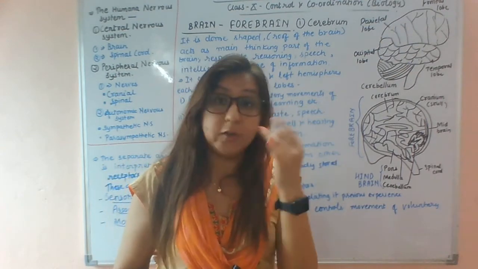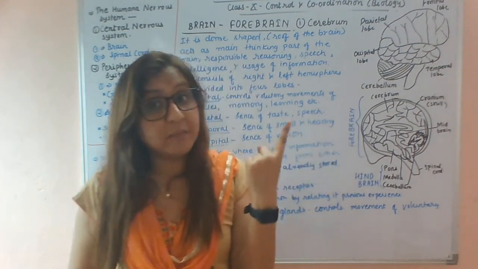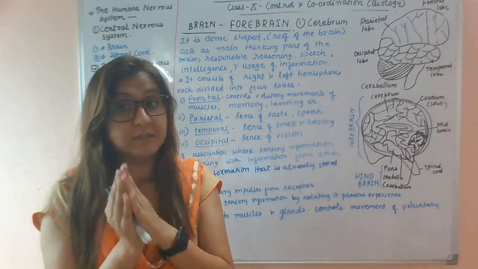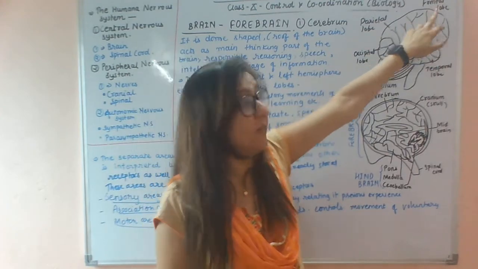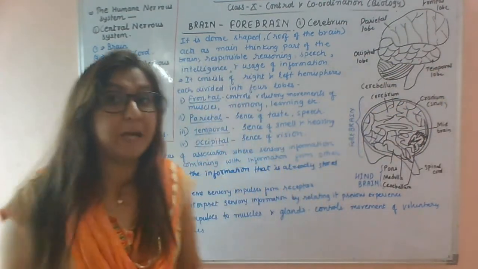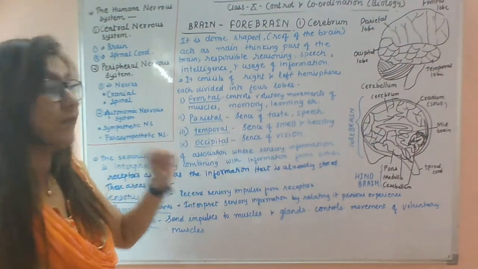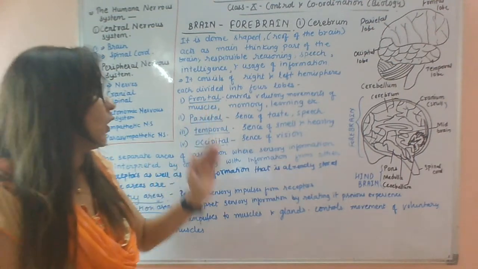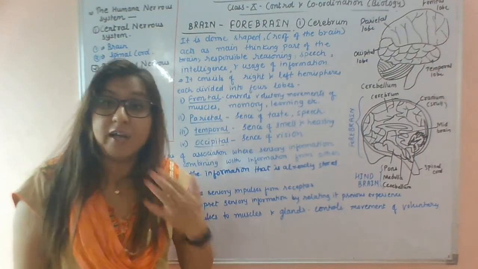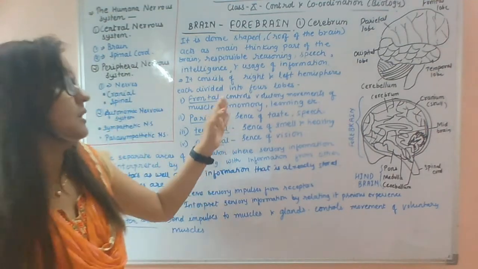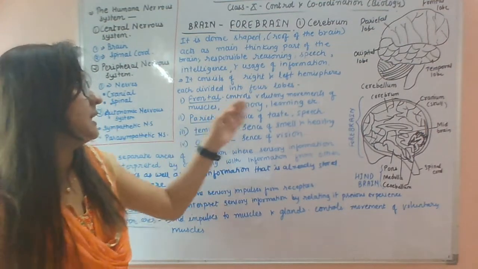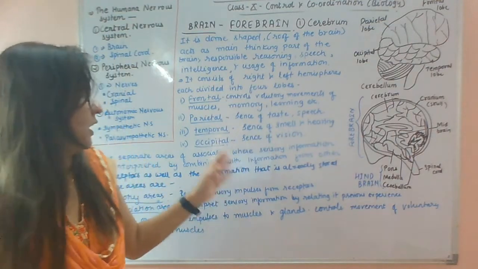The brain is divided into two hemispheres, left hemisphere and right hemisphere, and each hemisphere consists of four lobes. See here, occipital lobe, parietal lobe, frontal lobe and temporal lobe are present. First we will study about the frontal lobe. It controls all voluntary movement of muscles. Voluntary movement of muscles means those which are in our control. Okay, that is all voluntary movement of muscles, memory, learning, etc.